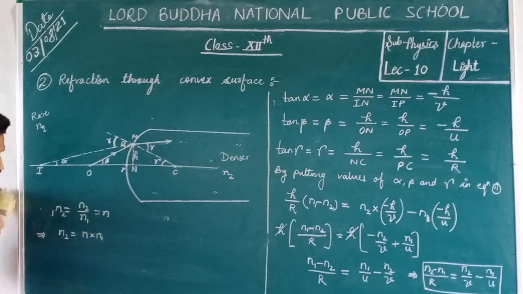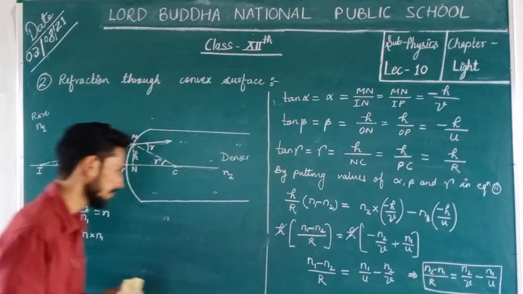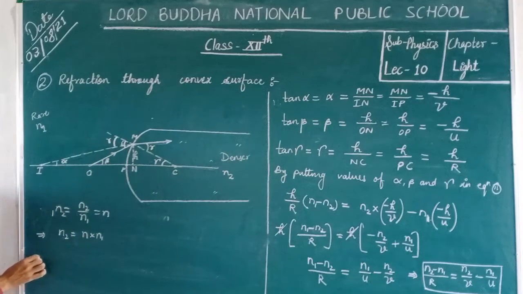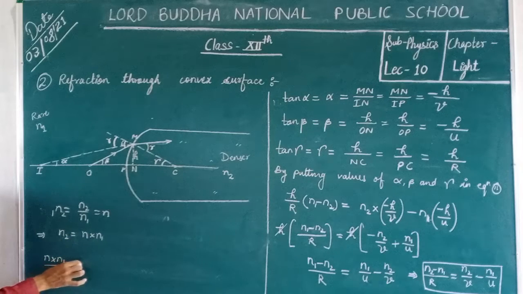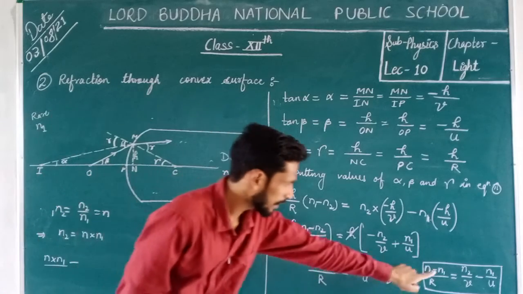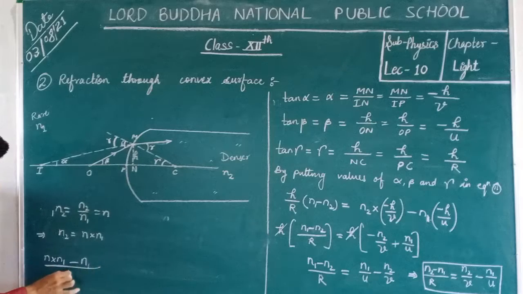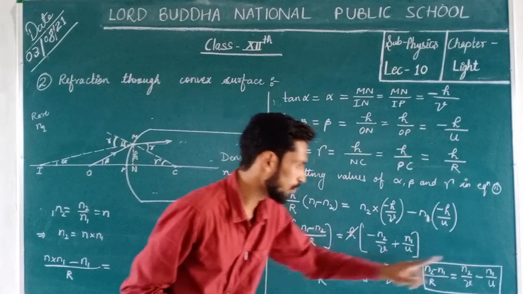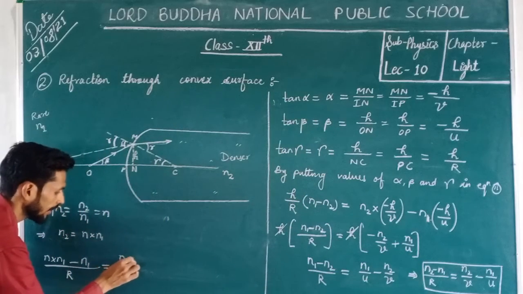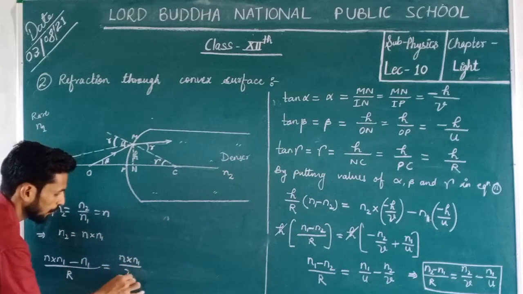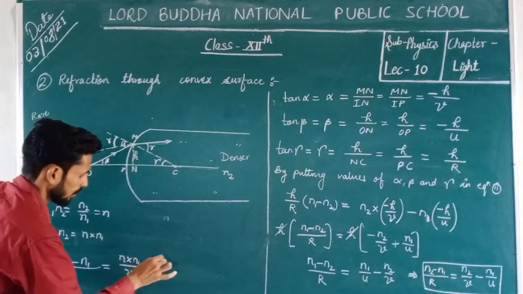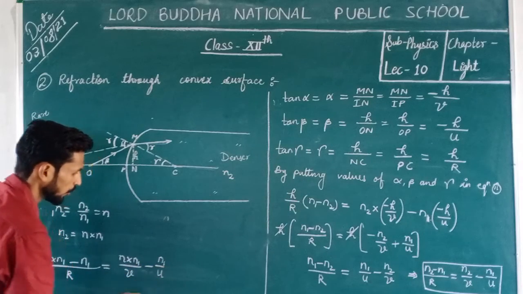So here we get the formula, in place of n2 we put n into n1, and here we have n1, so this is n1 divided by R and that's equal to, in place of this n2 we put here n into n1 upon v minus n1 upon u.